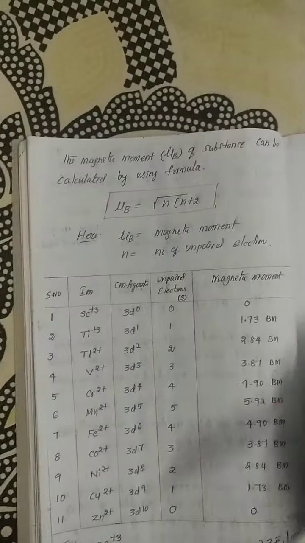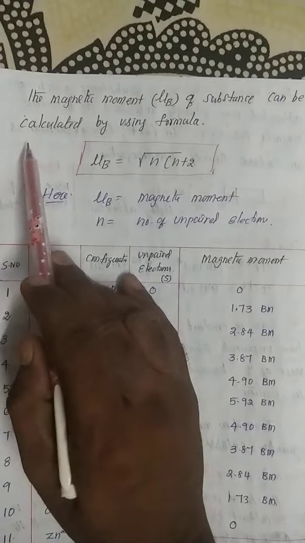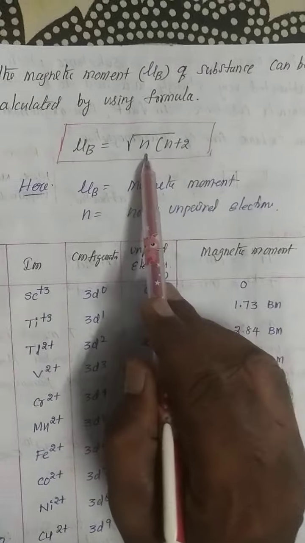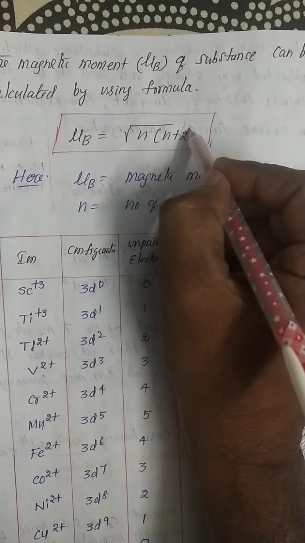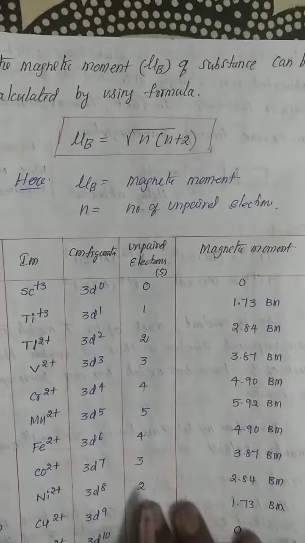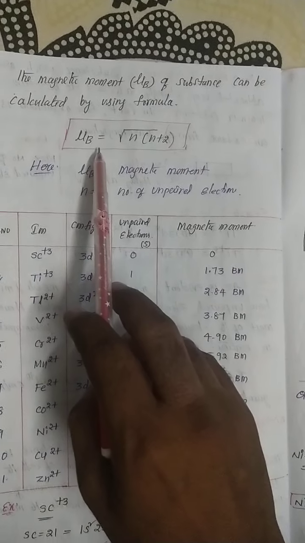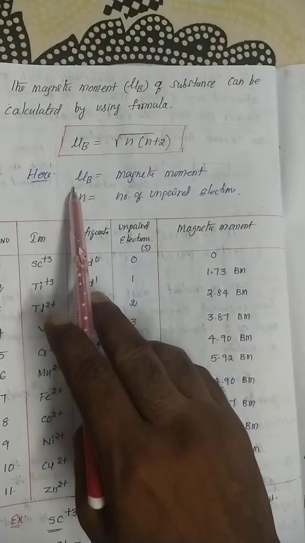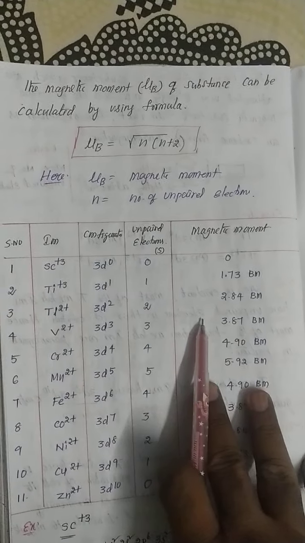See here. The magnetic moment mu b of substances can be calculated by using the formula: mu b is equal to square root of n into n plus 2. This is the most important formula. The magnetic moment of any substance can be calculated with the help of this formula, square root of n into n plus 2. Here mu b is equal to magnetic moment. N is nothing but the number of unpaired electrons.